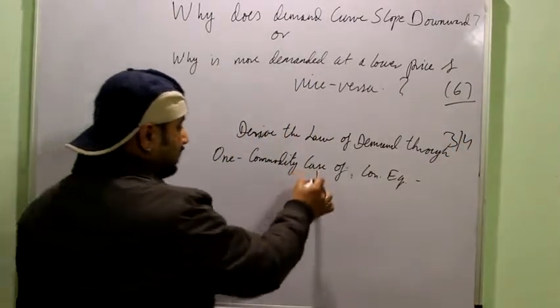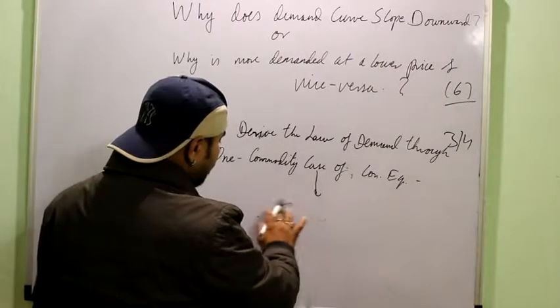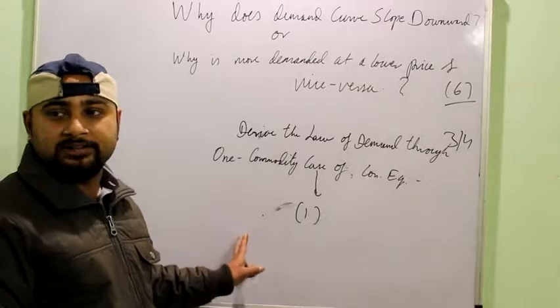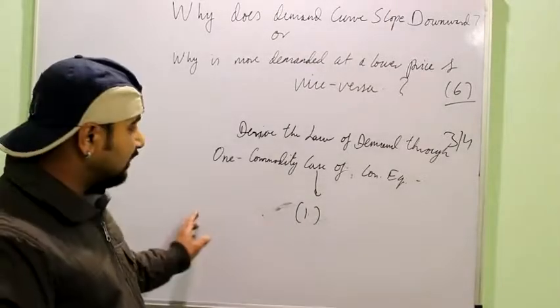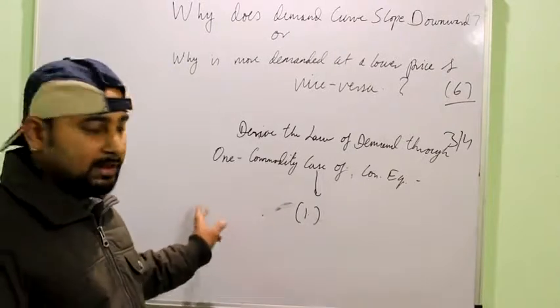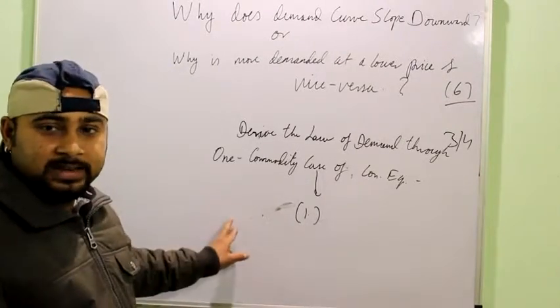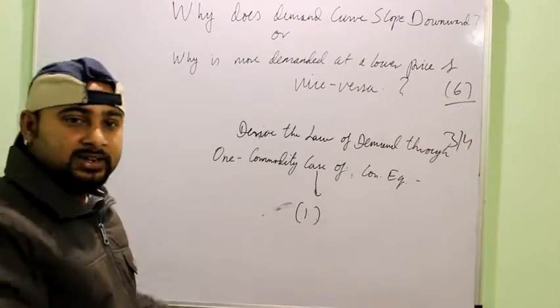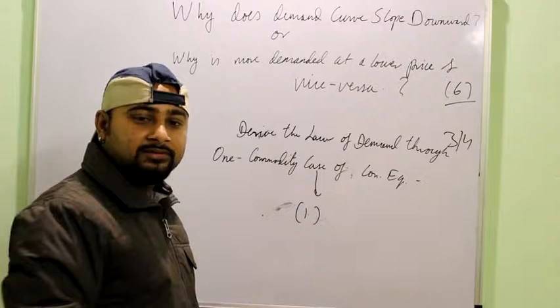So you have to again simply explain the first reason for the downward sloping demand curve, the first point that we discussed, right? Law of DMU. That will be the answer for derivation of the law of demand. So there I am proving MUX is equal to PX, that is the equilibrium. When price rises, I am explaining the situation, okay? So this is how we derive the law of demand from the one commodity case, right?